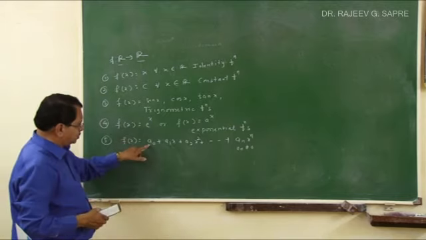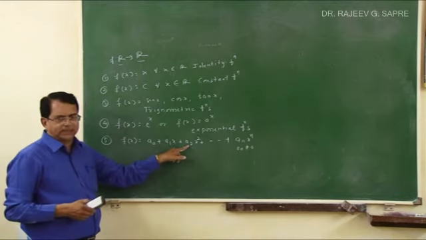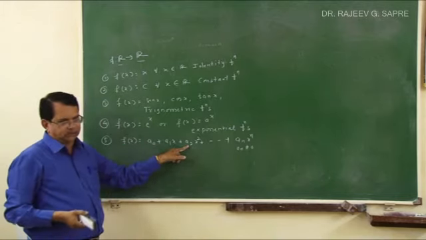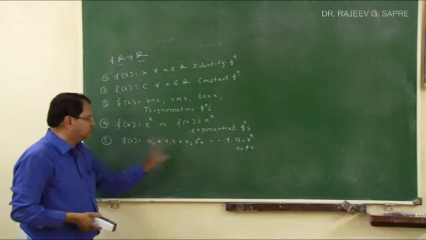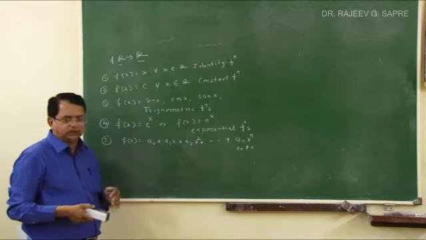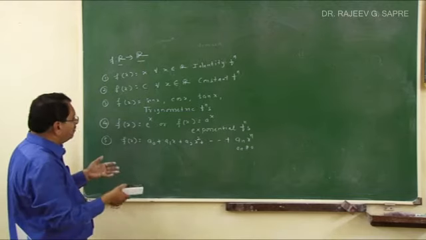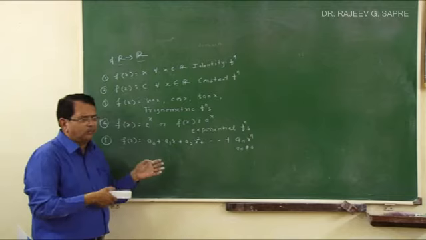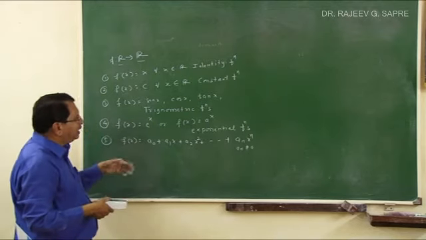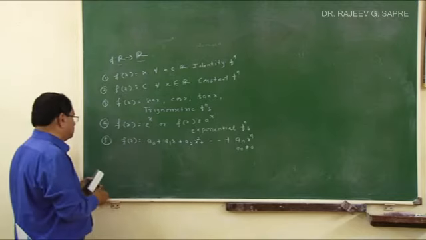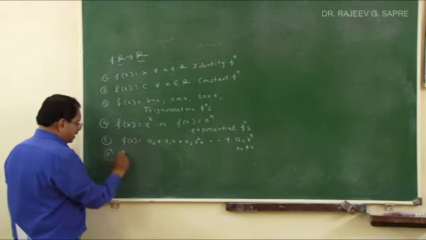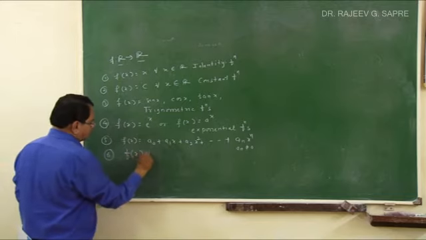If you take only a0 plus a1x plus a2x squared, it is a quadratic function, because the maximum power is 2 and its coefficient is non-zero. So this is a quadratic function. Generally we come across these functions. It is not the end of the list, but there can be many functions which we will come across. Logarithmic function is also there. So sixth function I can take, f of x is equal to log x.